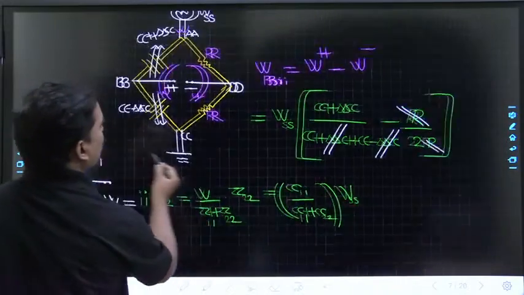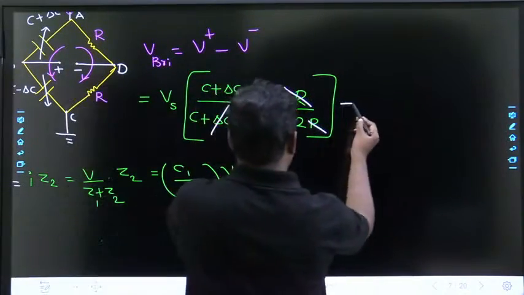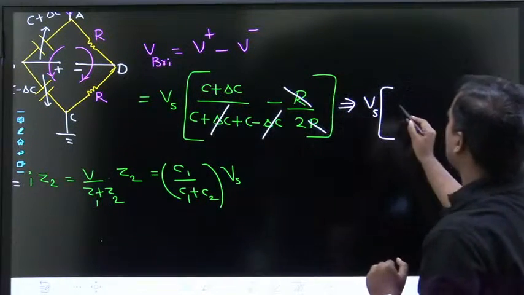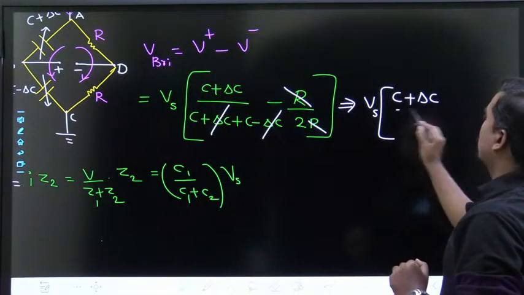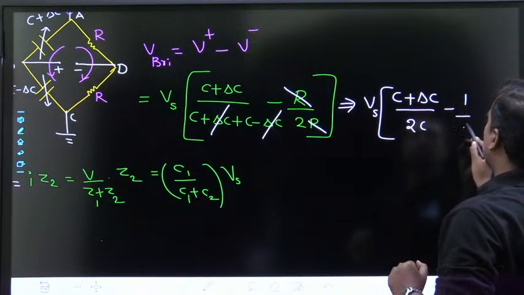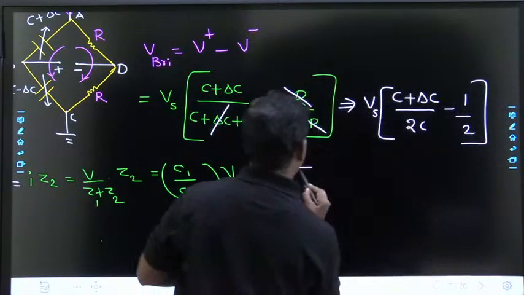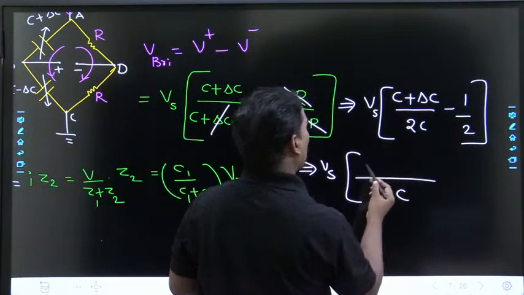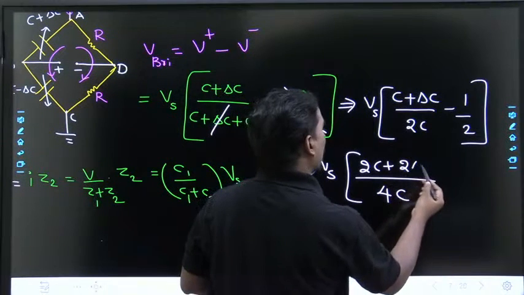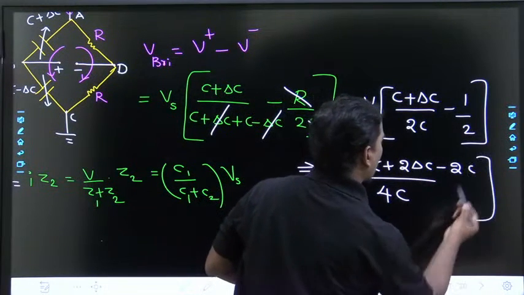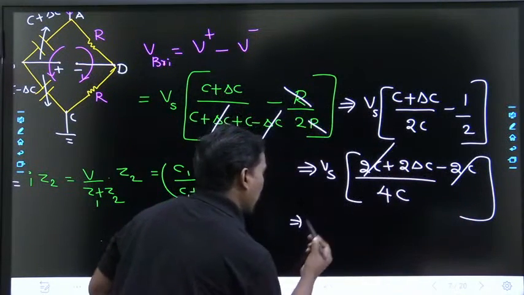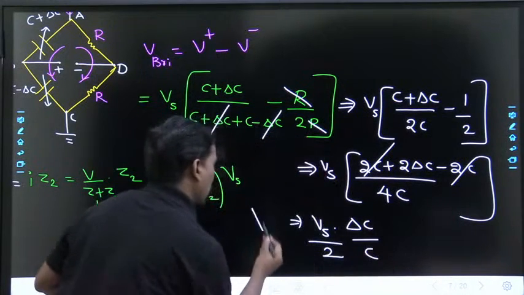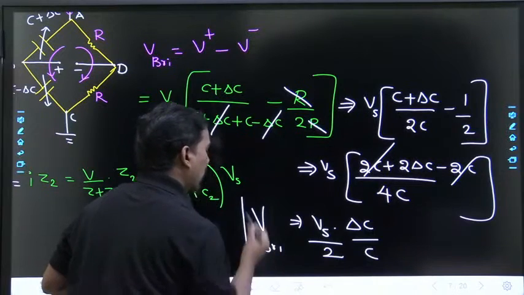So what am I going to get? Vs into (C plus delta C) by 2C minus 1 by 2. So if you simplify, I am going to get (2C plus 2 delta C minus 2C) by 4C, 2C gets cancelled, Vs into delta C by 2C. All of you understood? So this is the bridge output voltage, dear students.